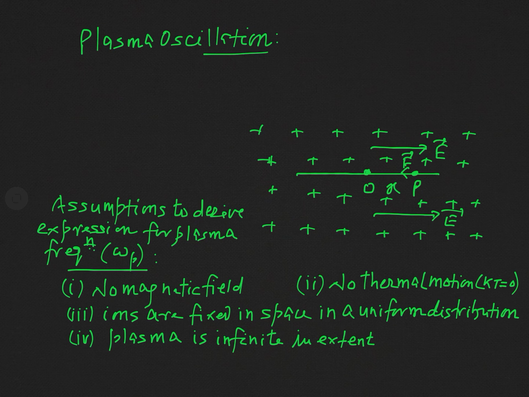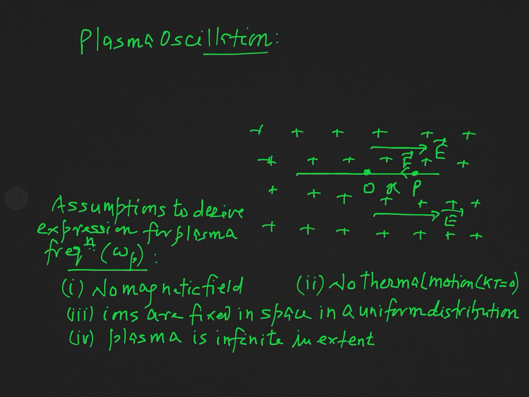To deal with this oscillation, let us consider a plasma medium, and I am just taking this plasma medium of infinite extension, and in this plasma medium we consider a background of ions. This is just an assumption.